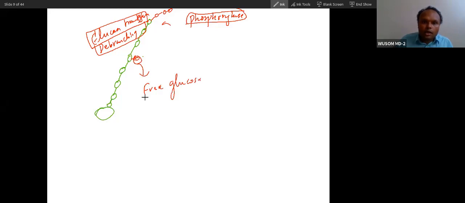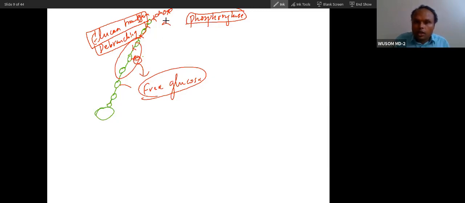So this is the overview of glycogen breakdown. Then here glycogen phosphorylase will be able to act here. It will cut here, and then it will go on up to the branching. It will leave the 4 glucose up to the branching. So in glycogen breakdown, glycogen phosphorylase is a very important enzyme, you have to remember.